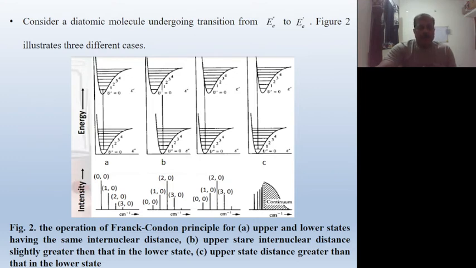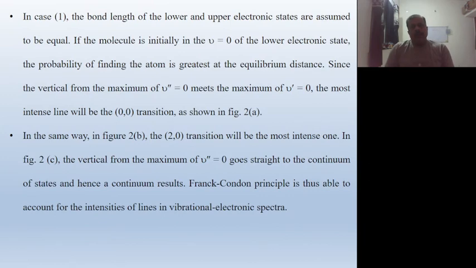Figure 2 shows the operation of the Franck-Condon principle. For A, upper and lower states have the same internuclear distance. Okay, 0-0. Then the second one, figure B: the upper state internuclear distance is slightly greater than in the lower state. In figure C, the upper state distance is much greater than in the lower state. This is the continuum spectrum. Now in figure 2, there are some cases.